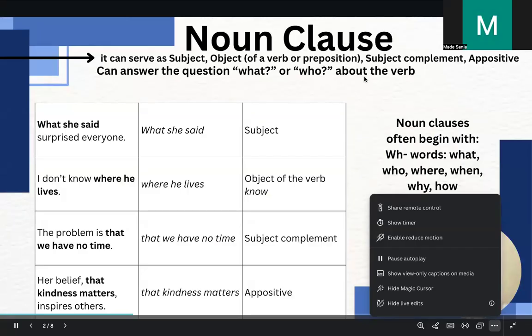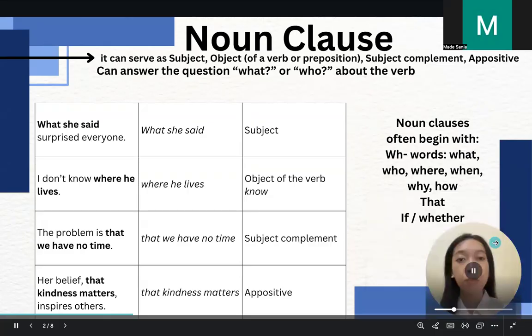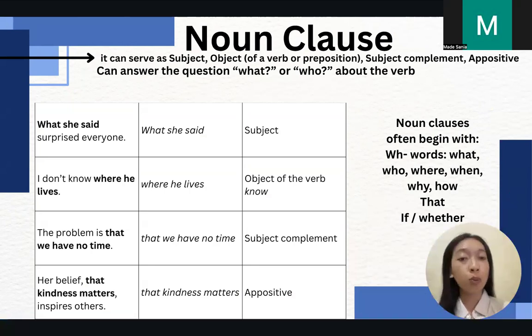I provide some examples: the first as subject, the second as object of the verb, the third as subject complement, and the appositive. A noun clause can answer the question about what or who about the verb. It often begins with WH words: what, who, where, when, why, how, that, if, or even whether.